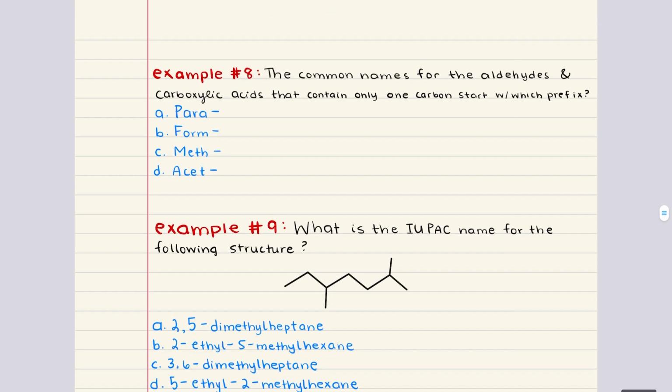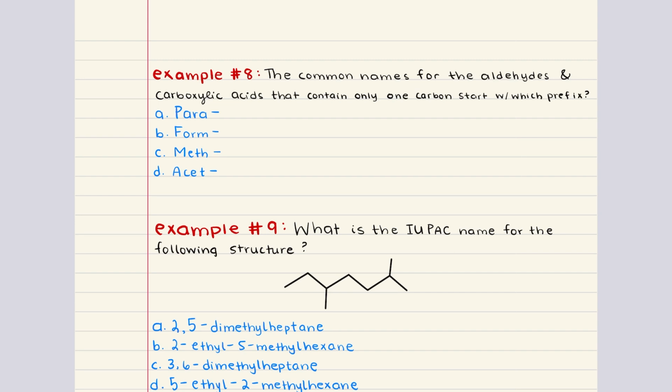Problem 8 says, the common names for the aldehydes and carboxylic acids that contain only 1 carbon start with which prefix? Is it para, form, meth, or acete? The correct prefix for aldehydes and carboxylic acids with just 1 carbon atom is form.